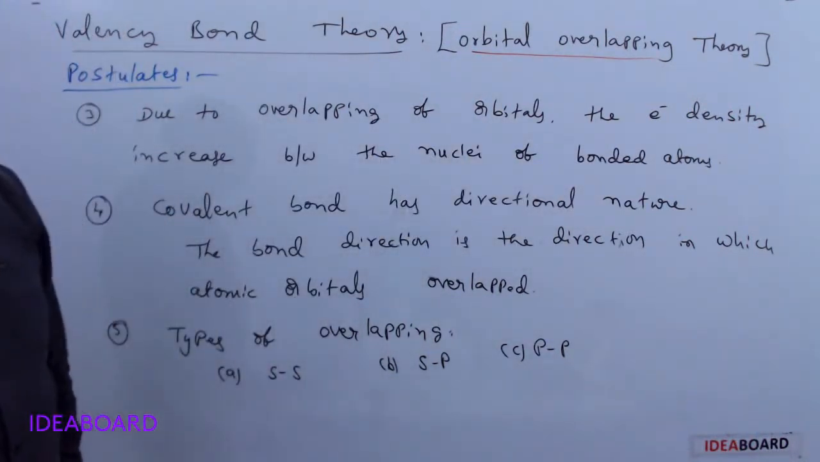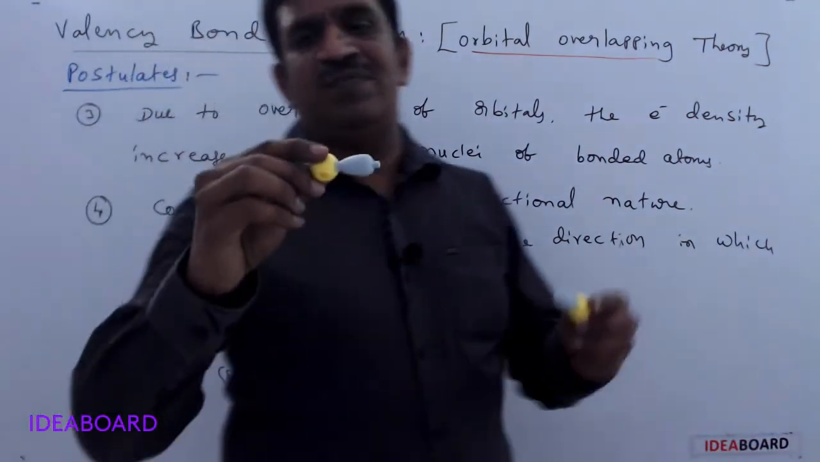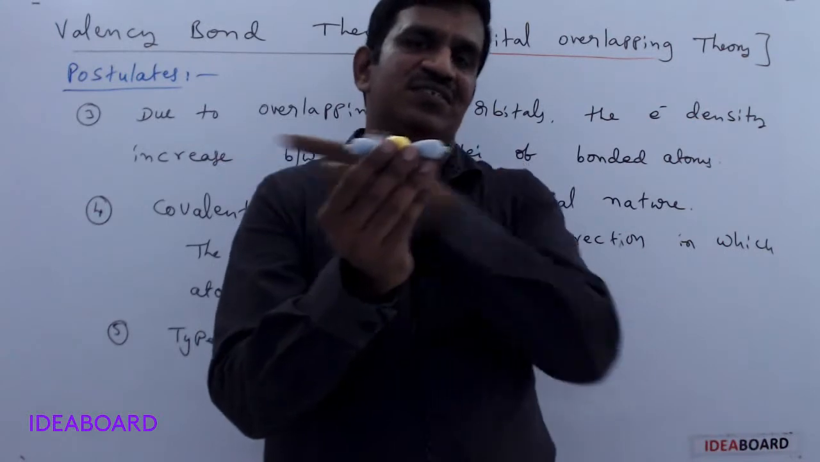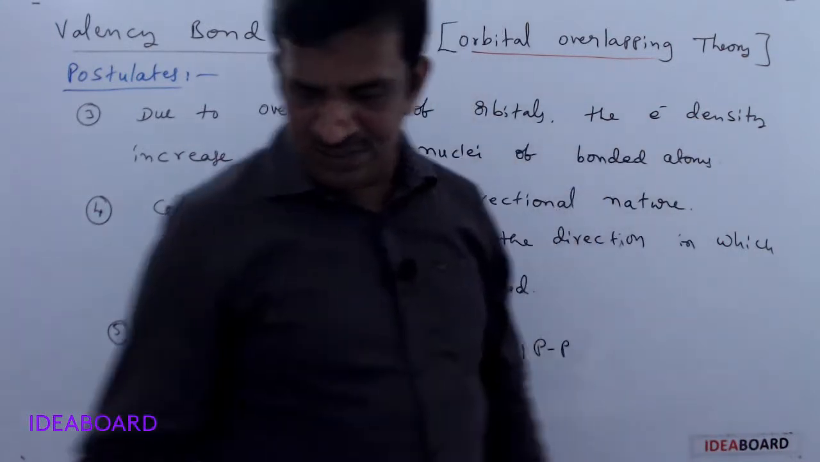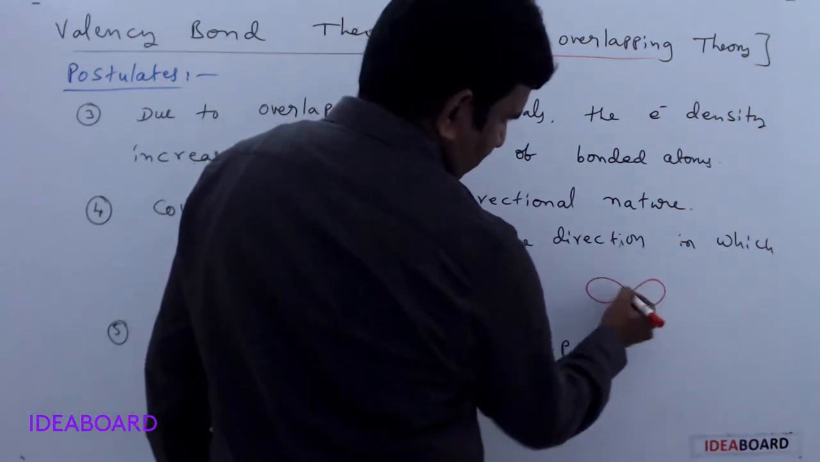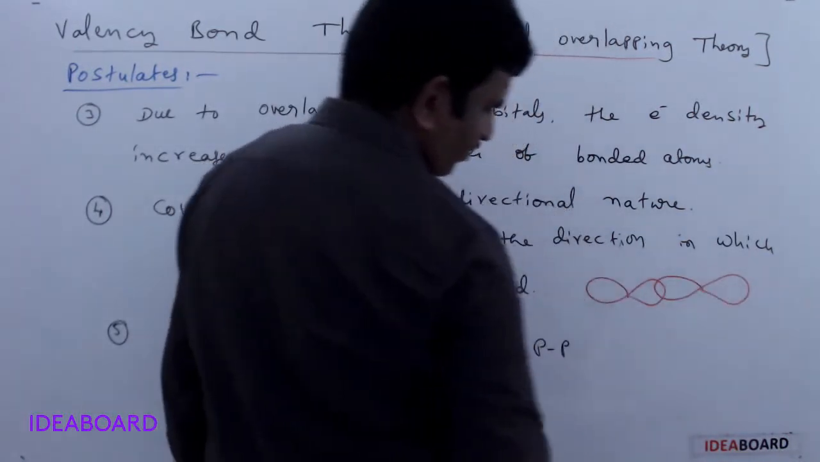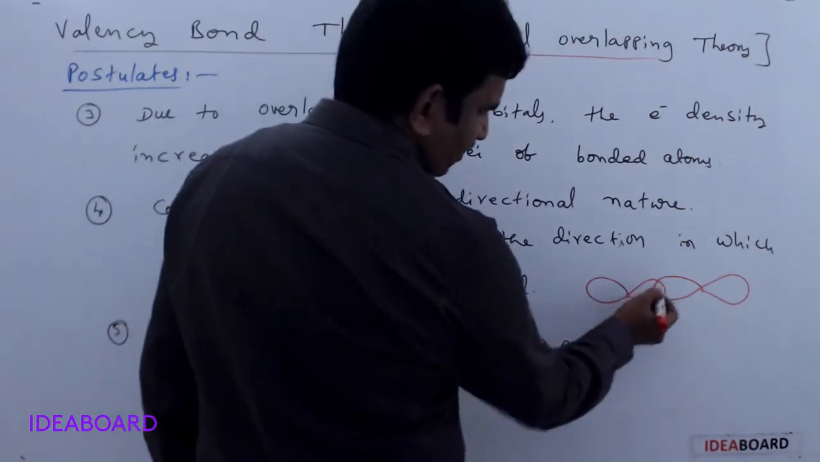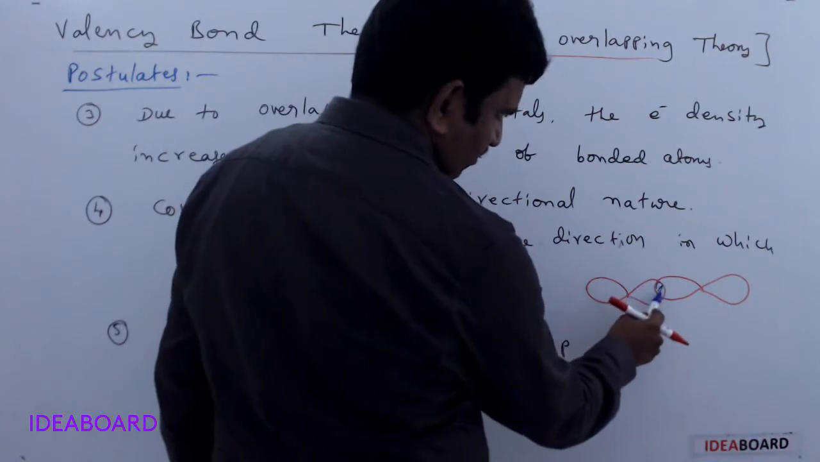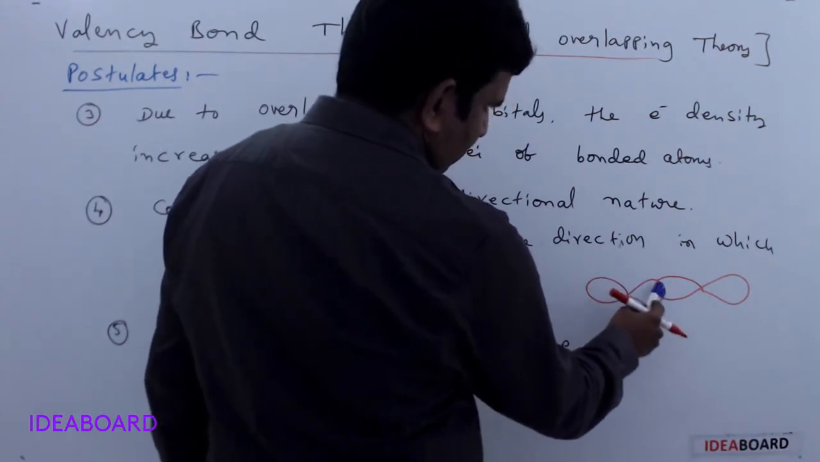How can we say it has a directional nature? It means atomic orbitals are present in this direction, which is called the internuclear axis. For example, this is one atomic orbital, a p orbital, and this is another p atomic orbital. When they are overlapping here, this is the overlapped area.